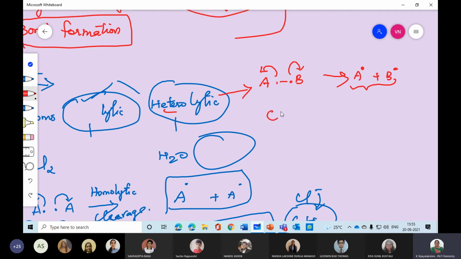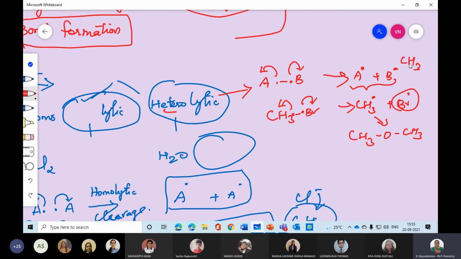Now, for example, CH3Br. In this, suppose here one electron is there, and here one electron. So one goes here and one goes there. CH3, one free radical, and Br, one free radical. So this is also activated. Now it may go and join with CH3O, or else it may go and join with CH3 or C2H5. Like that it may join.